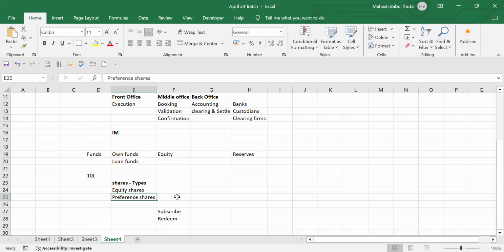Now we will talk about the features of equity shares and preference shares. Now tell me which one is best? Equity share is best or preference share is best? We discussed the features, right? Only one feature we discussed. What is that feature? Preference shares are mandatorily redeemable. After a specific duration, the capital will be returned to the investor. And as an equity shareholder, I do not have a choice. I have to stay back with the company only. If you want to get your capital in cash, you can sell it in the market. So which one is best? Preference shares is best. Maybe it's very difficult to determine which one is good with this single feature.